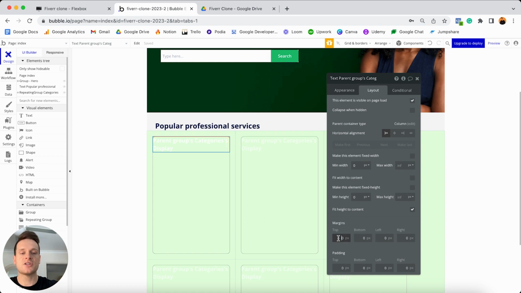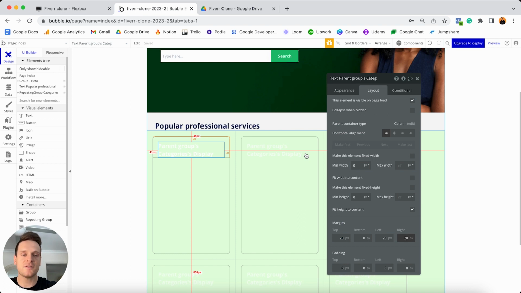And then finally, I'm just going to add in 20 pixels of margin at the top, 20 on the left and 20 on the right. And that's just going to ensure that this text doesn't touch the borders of my image. Now at this point, what I actually want to do is just run a quick preview of my application to show you what this experience looks like.